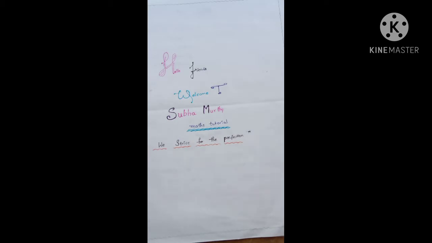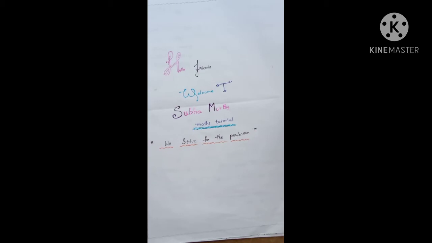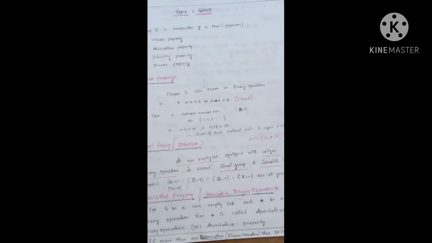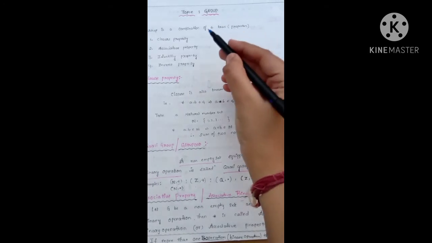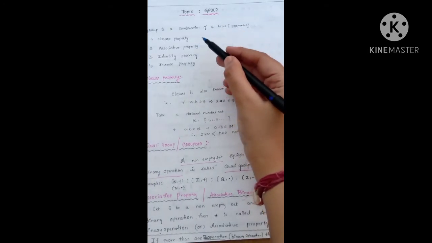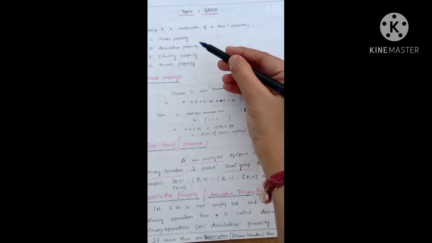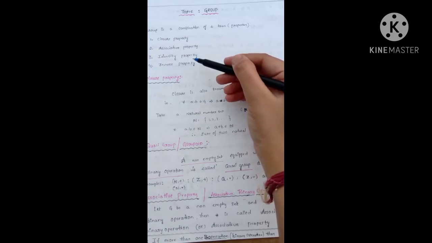Let's start the video. Today our topic is group and some more important definitions with examples. Friends, small suggestion, it's a lengthy video. Put some effort. It's very helpful to perfect your basics. So group is a combination of four laws or properties: closure property, associative property, identity property, and inverse property.